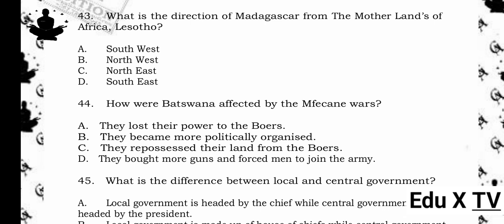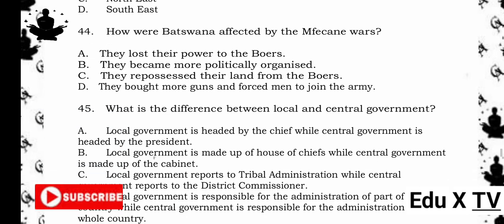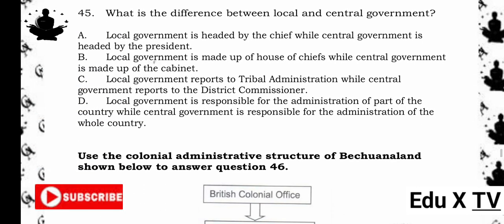Reason being, during the Mfecane Wars, many communities, including Botswana, experienced displacement and conflict, which led them to form stronger, more organized political systems for protection and governance. 45. What is the difference between local and central government? A. Local government is headed by the chief while central government is headed by the president.